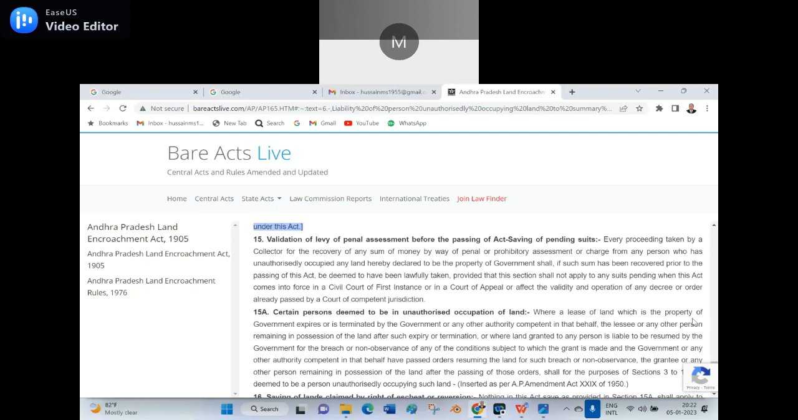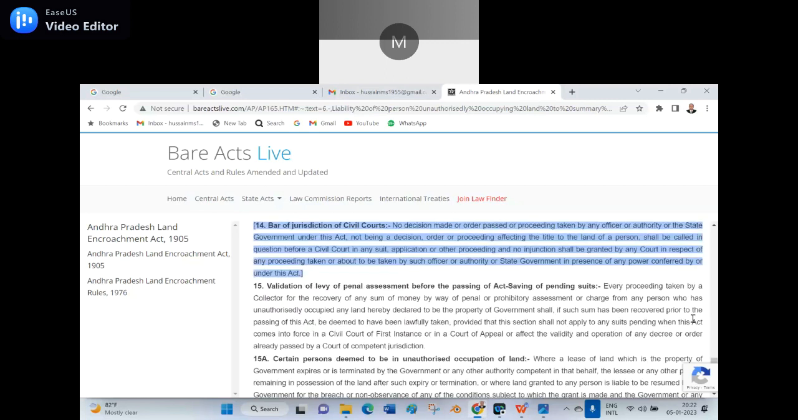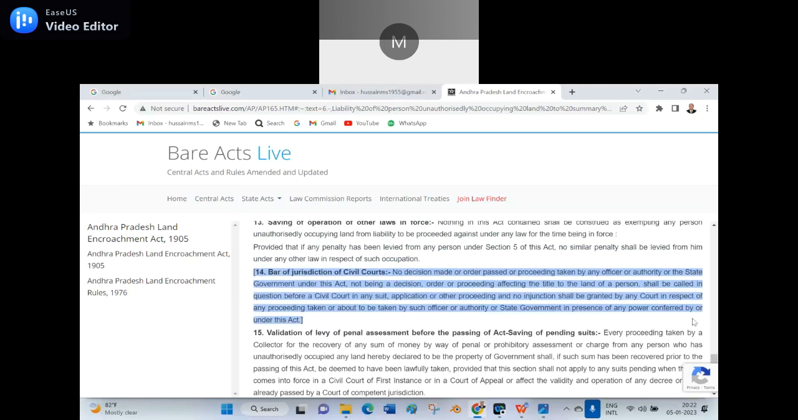So, here, how many sections are there? Sir, we know it. How many sections are there in the AP Land Encroachment Act of 1905? Why are you keeping quiet? Your silence will kill me. Still five minutes are left. I say, how many sections are there in the AP Land Encroachment Act 1905?